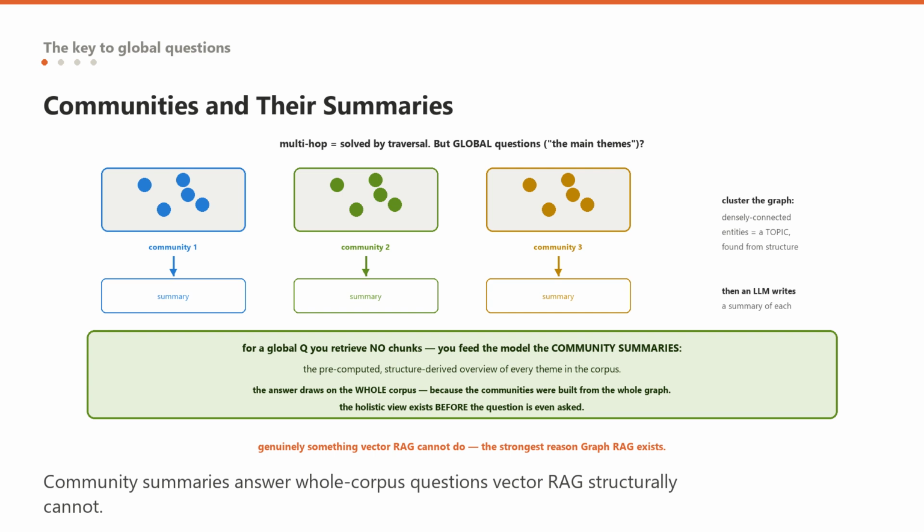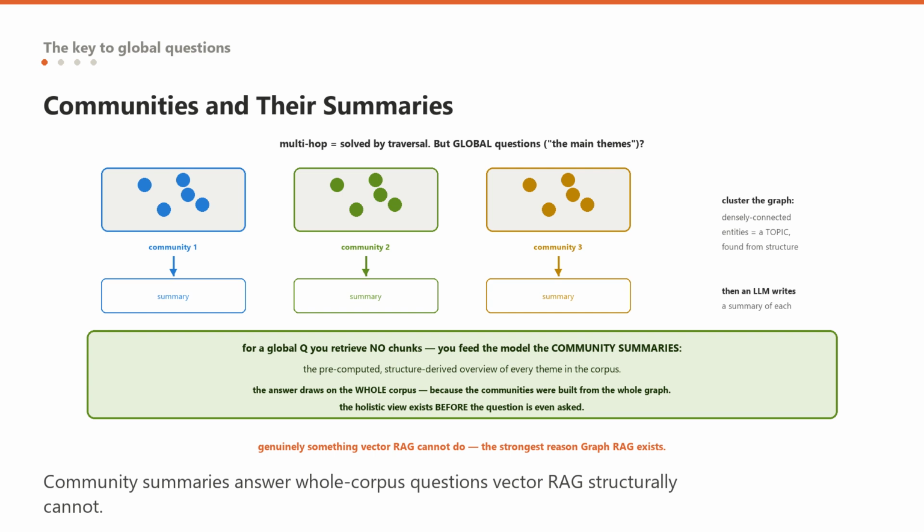Once you have the graph, you run a community detection algorithm on it, a standard graph clustering method that finds groups of entities that are densely connected to each other but sparsely connected to the rest. These communities are, in effect, the natural topics or clusters in your corpus, discovered from the structure rather than guessed at. A cluster of entities all about billing disputes, another all about shipping delays, another about a particular product line. Then, and this is the move, you use a language model to write a summary of each community, a paragraph describing what this cluster of related entities is collectively about.